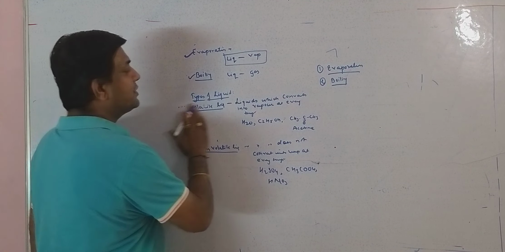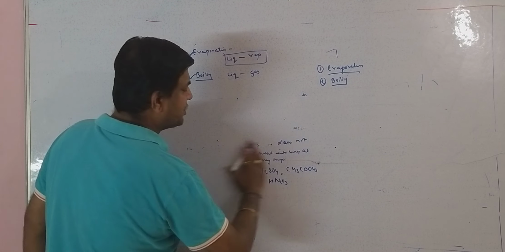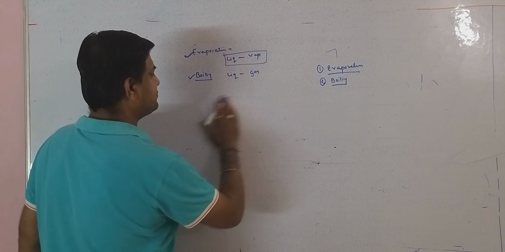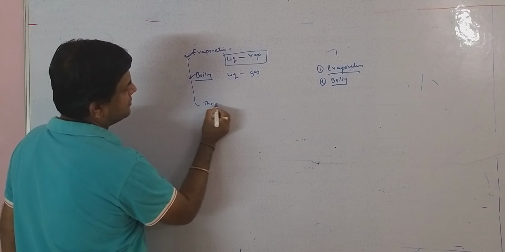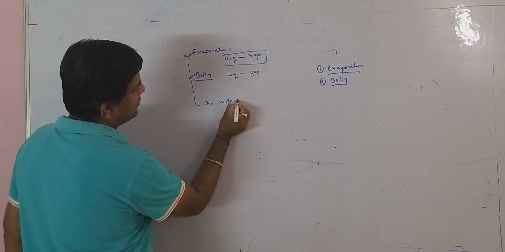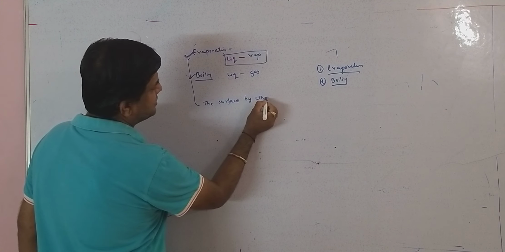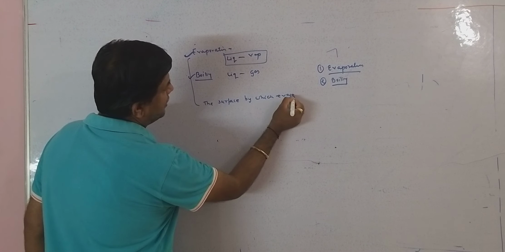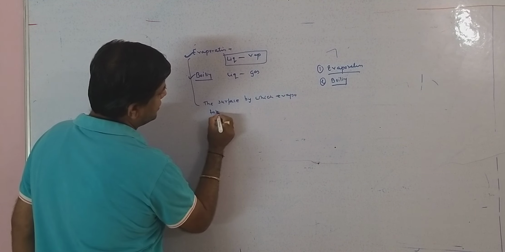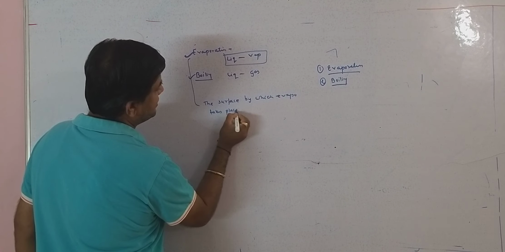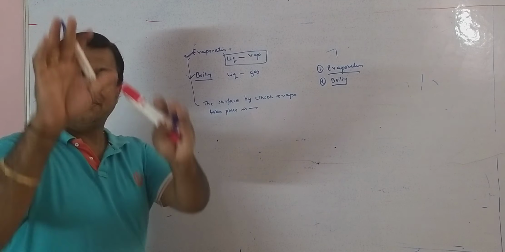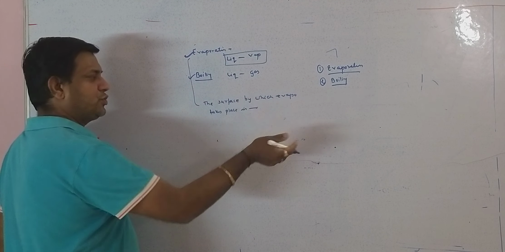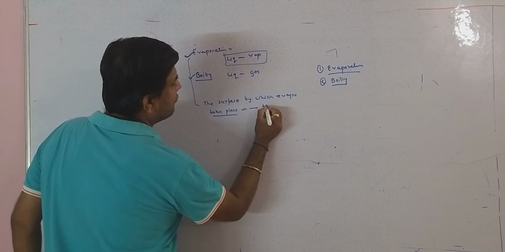Second difference, the surface from which the evaporation takes place. See here, the surface by which evaporation takes place, the temperature of that surface falls down. जहां से evaporation होगा, the temperature will fall down.